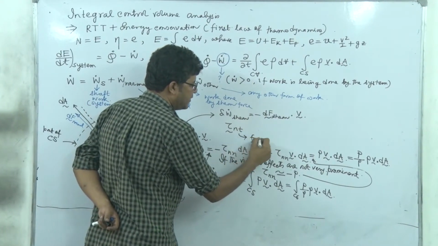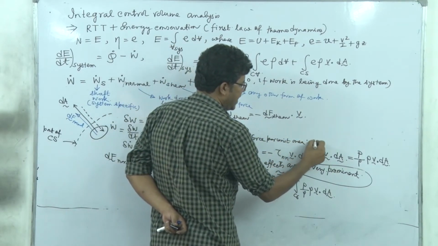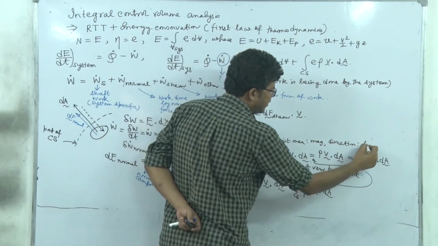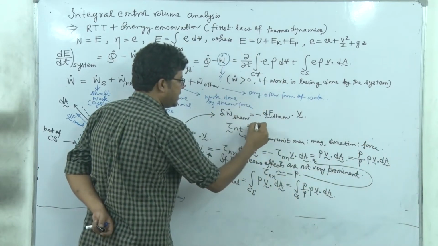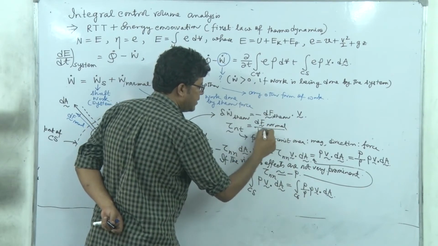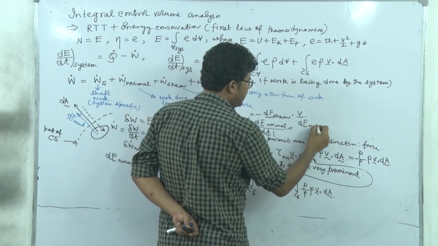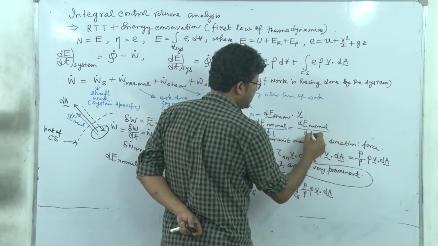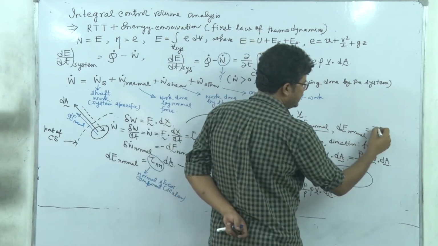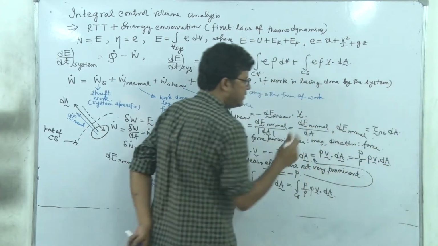We are saying it is the force per unit area, that is the magnitude, and direction will be the same as that of the force itself. So we can define it as df normal by mod dA, which is df normal by dA. So evidently df normal becomes tau nt into dA, where this is a scalar quantity.